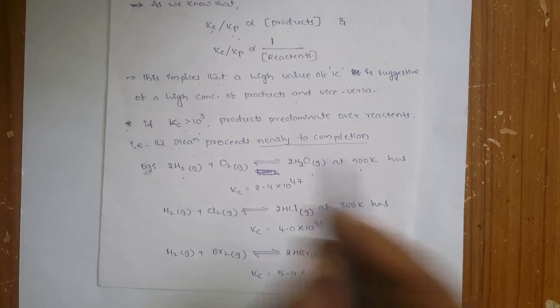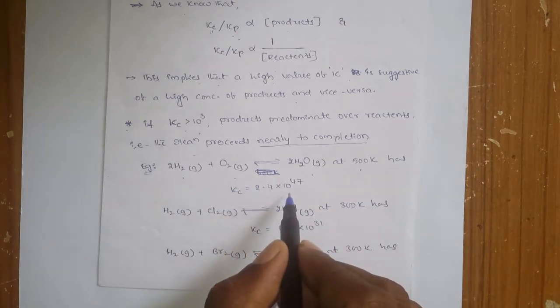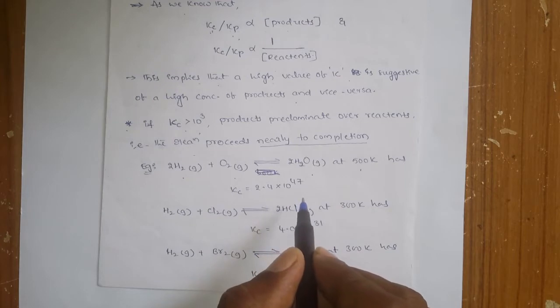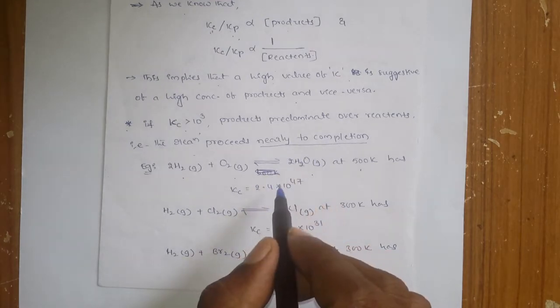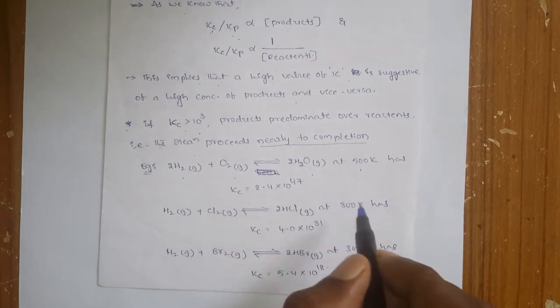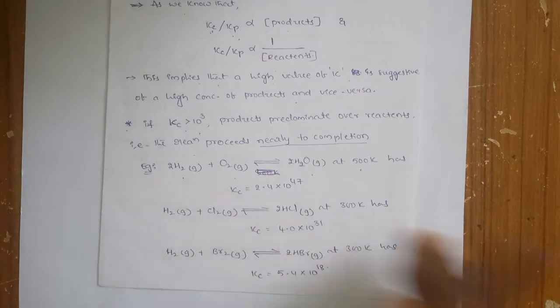Look at how large the Kc value is, around 10 to the power of 47, so it is almost entirely product concentration, and there is a very small amount of hydrogen and oxygen.